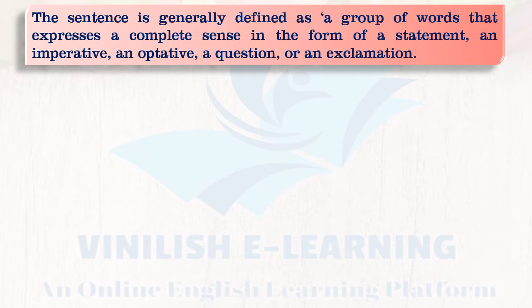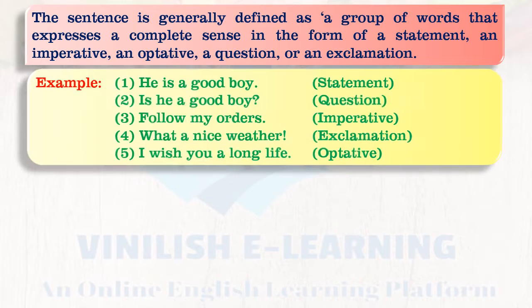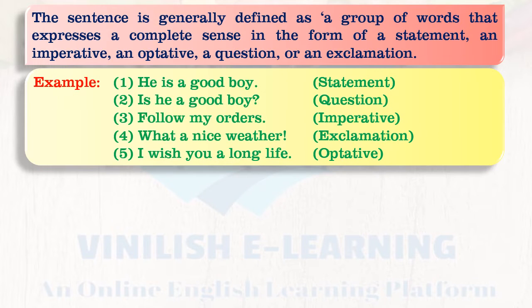A sentence is generally defined as a group of words that expresses a complete sense in the form of a statement, an imperative, an optative, a question, or an exclamation. Examples: He is a good boy. That's a statement. Is he a good boy? That's a question. Follow my orders. That's an imperative or order. What nice weather! That's an exclamation. I wish you a long life. That's an optative.